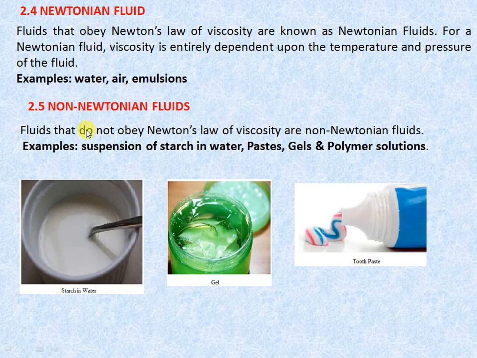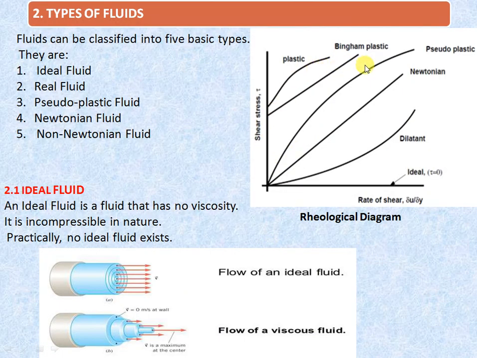Non-Newtonian fluids. So friends, non-Newtonian fluids do not obey Newton's law of viscosity. Examples of non-Newtonian fluids are suspensions, starch in water, paste, gel, and polymer solutions. Now you can see the different examples of non-Newtonian fluid. By using this rheological diagram, you can see that the Newtonian fluid shows linear nature, and the non-Newtonian fluids, these are the dilatant, pseudoplastic, Bingham plastic, and ideal plastic. These are the non-Newtonian types of fluid. They do not show linear nature, they show curved nature.